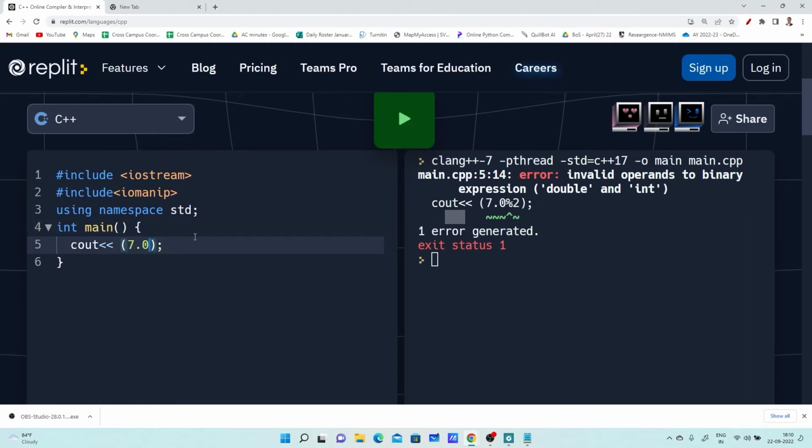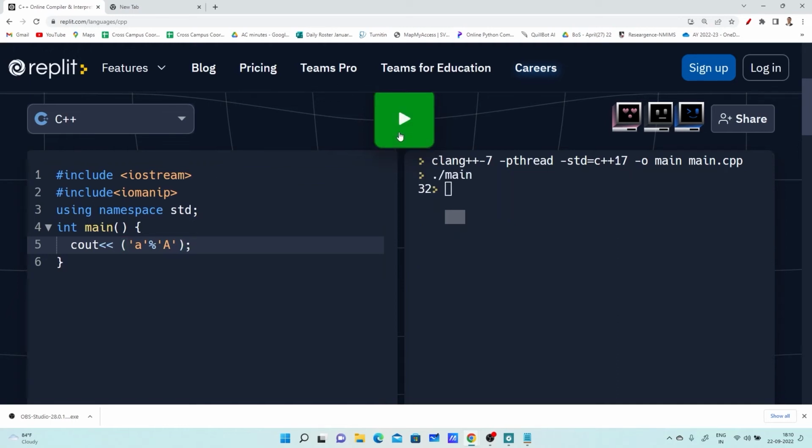Now here I am saying a. What is a? a is a character. I am dividing lowercase a by uppercase A. Can anyone tell me what will be the remainder? The value of lowercase a is 97 and the value of uppercase A is 65. So what will be the remainder? 32. There is a difference of 32. Right, so it will display 32 as a result.